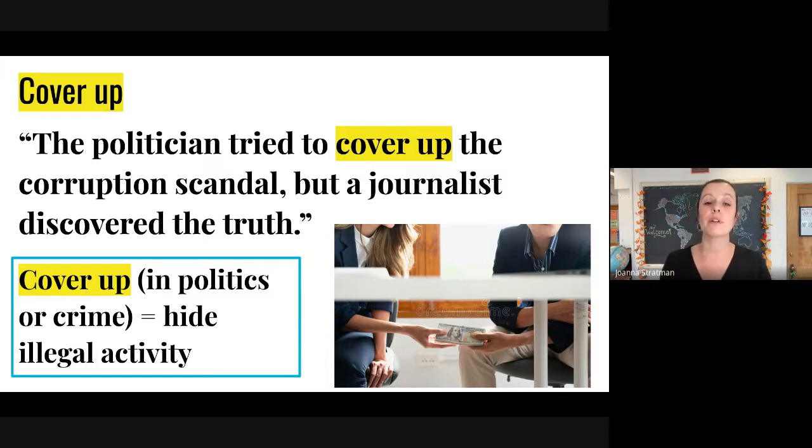So, for example, if a murder is committed, maybe the killer tries to cover up the evidence by getting rid of a body. Even in financial crimes, if someone tries to cover up stealing money, we can use this phrase as well. So covering up something means you are trying to hide evidence of a crime.